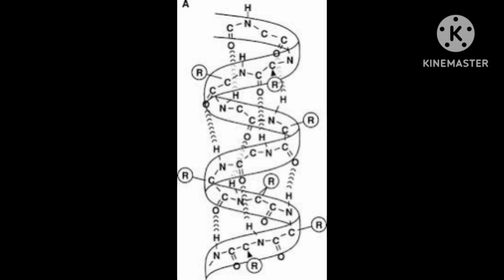Alpha helix is one of the most common ways in which a polypeptide chain forms all possible hydrogen bonds by twisting into a right-handed screw.